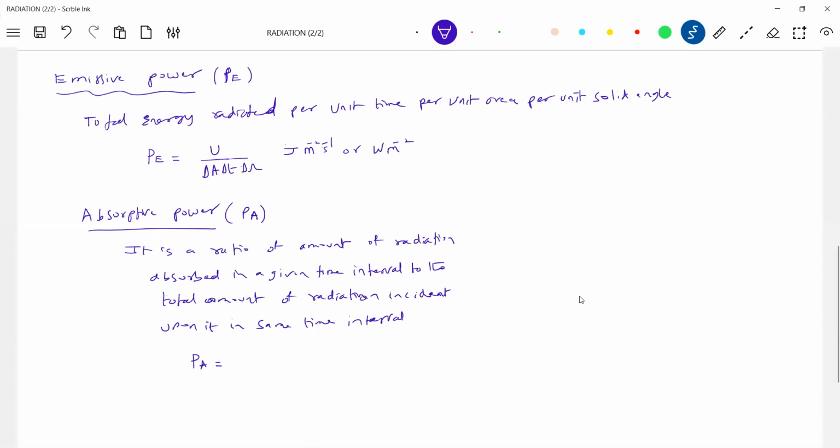So what should we write here? Absorbed energy, absorbed power, or energy, whatever you want, to the incident energy. It's a ratio. It will not have any units. Like this, we can define absorptive power.